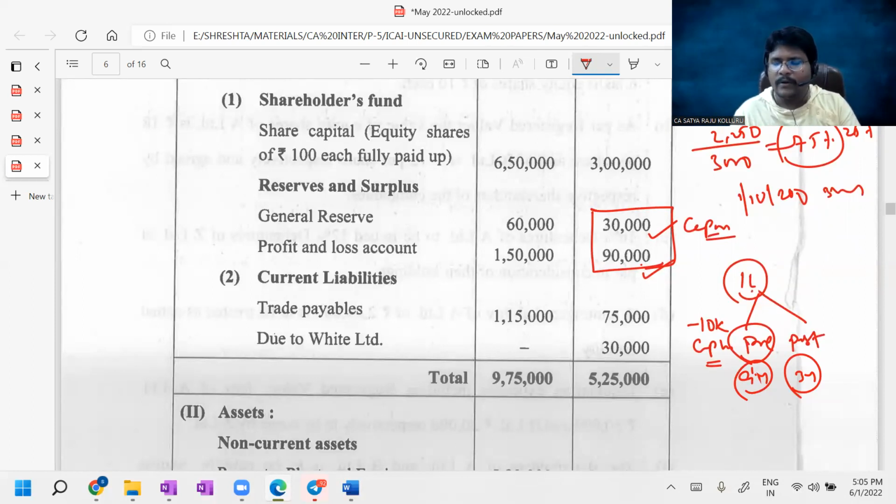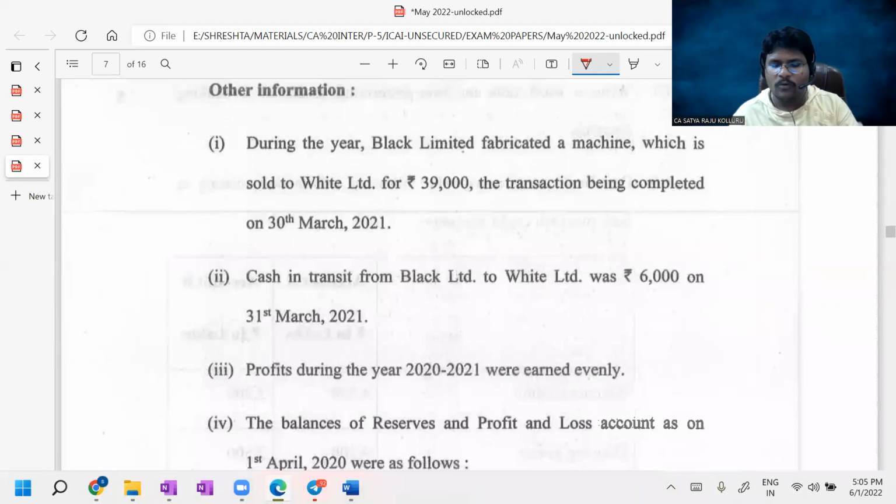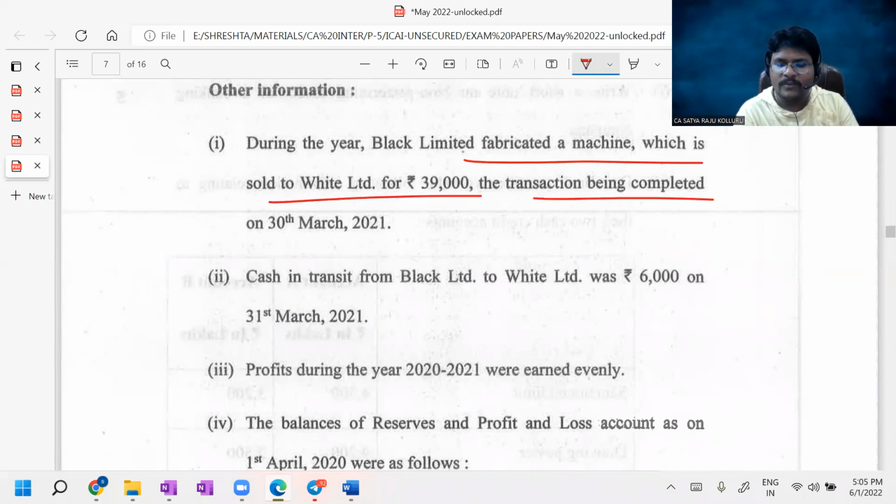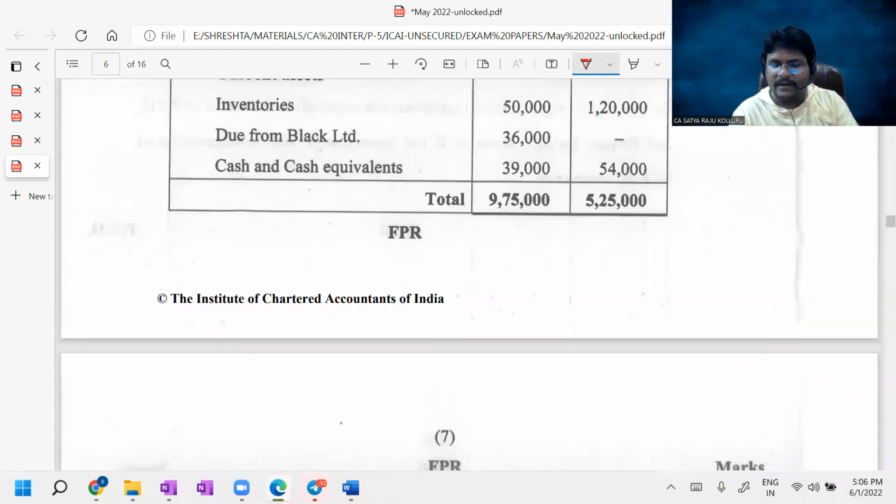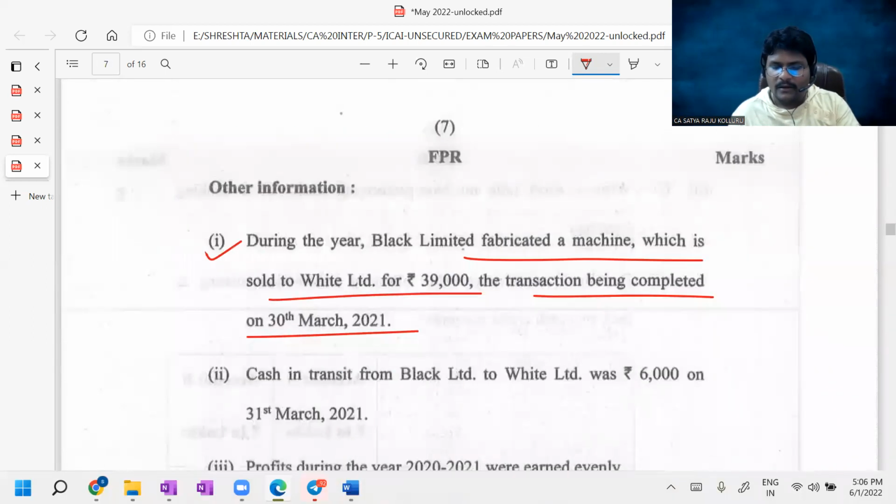There are no intercompany owings here. That's why there are no mutual owings. Then you can go for consolidated reserves and surplus. Then finally, you can prepare the consolidated balance sheet. There are not many adjustments involved. Only one adjustment, guys. During the year, Black Limited fabricated a machine which was sold to White Limited for 39,000. The transaction was completed on 30th March 2021. Sir, the transaction was already completed and considered here, so no need to adjust anything. This is just additional information given.